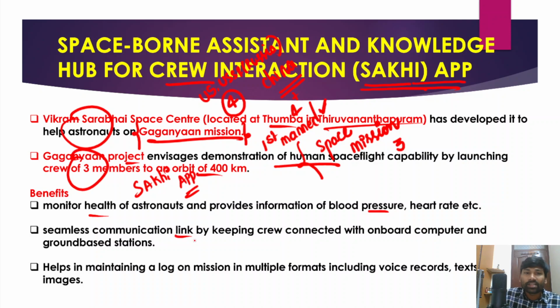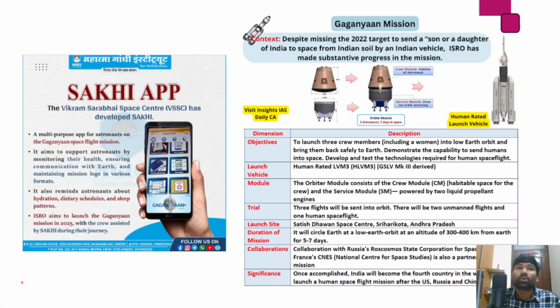Secondly, a seamless communication link by keeping crew regularly connected with onboard computers and also the ground-based stations, and it also helps in maintaining a log on missions in multiple formats, including voice records, text and images. So these are some benefits of this Sakhi app that has been developed by Dr. Vikram Sarabhai Space Center located in Tumba in Thiruvananthapuram. Additionally, you can also go through some other details with respect to this Sakhi app.